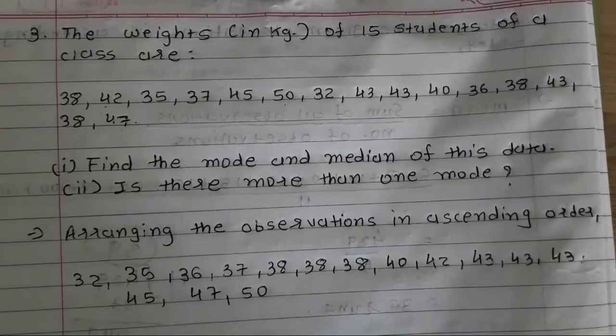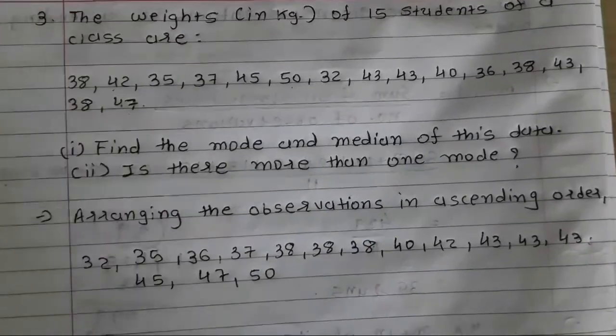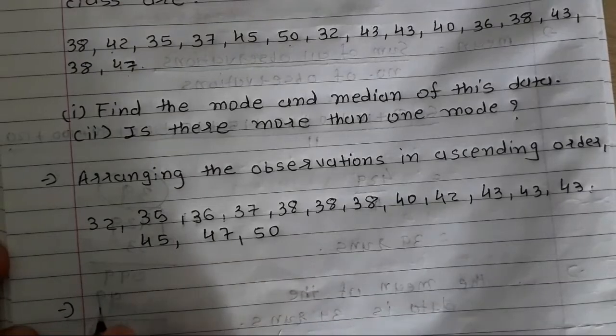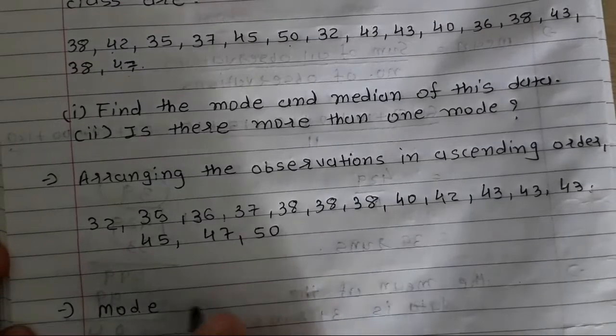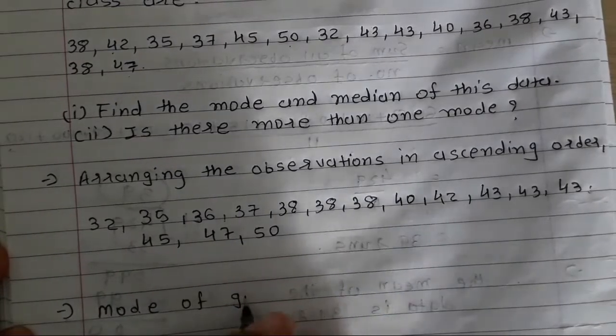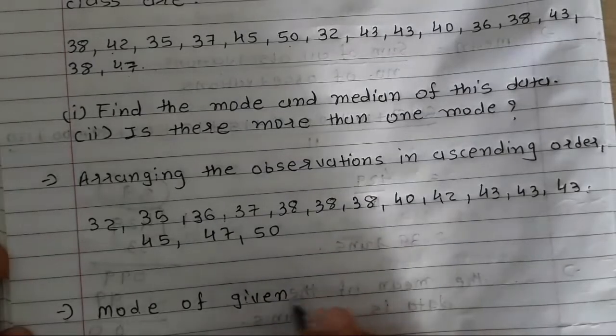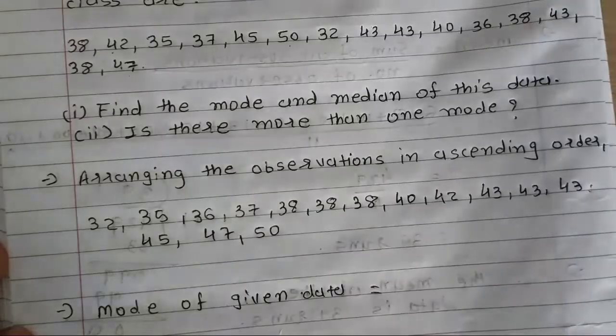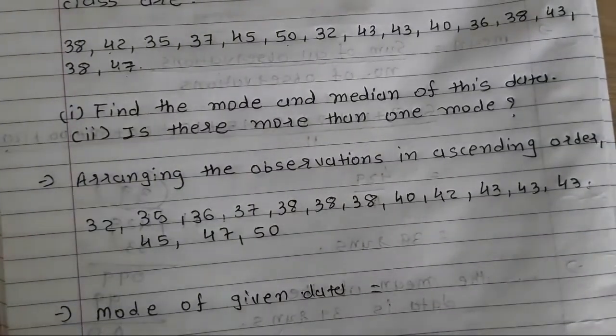Now the first question is to find the mode and median. So to find the mode of the given data, we have to check which number is repeated more than one time.